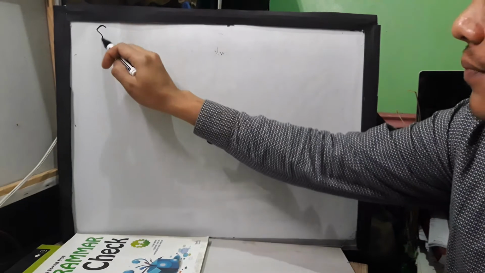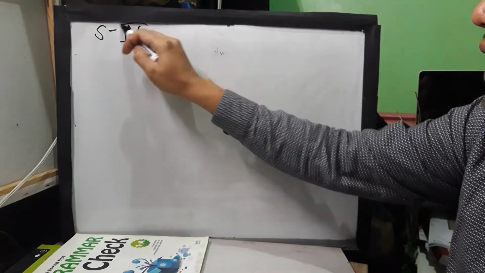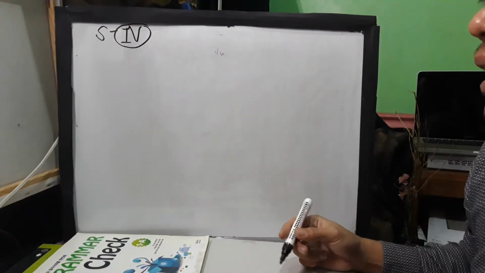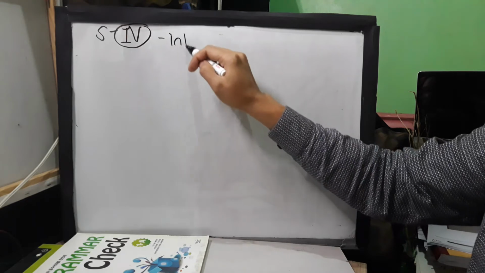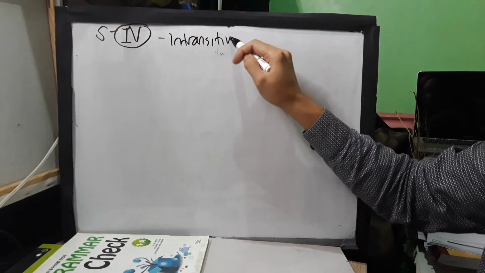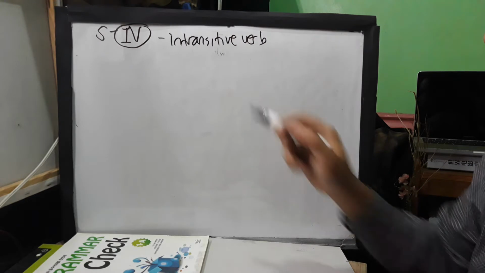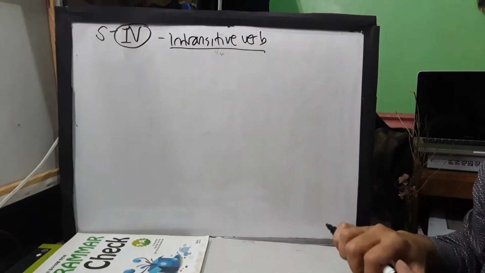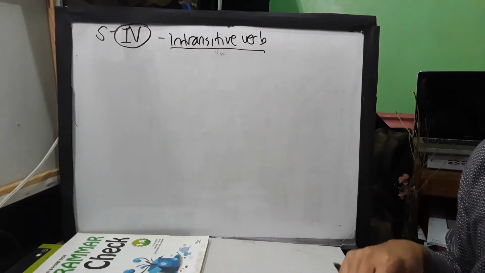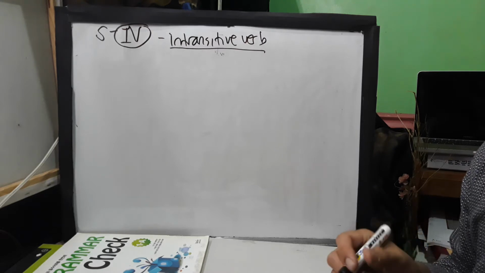Okay, guys, so we are now on part 4 in the discussion of your basic sentence patterns. In part 3, I already started with your first pattern, which is your SV. Now, let's go deeper. What is actually an intransitive verb? We will go deeper in how to use the intransitive verb correctly.